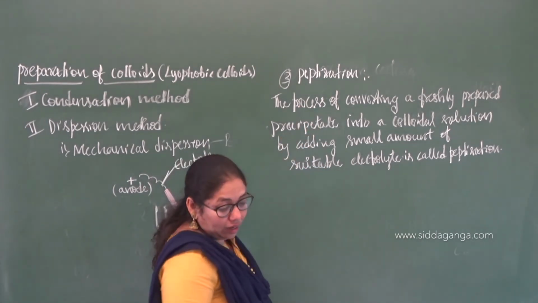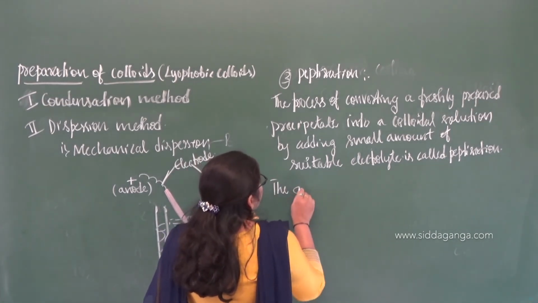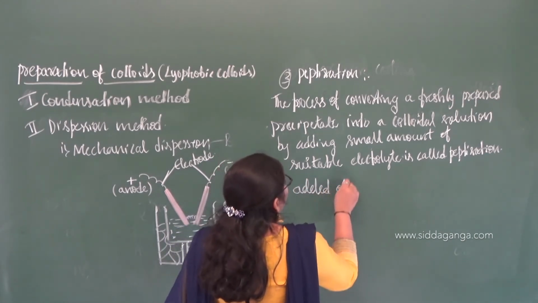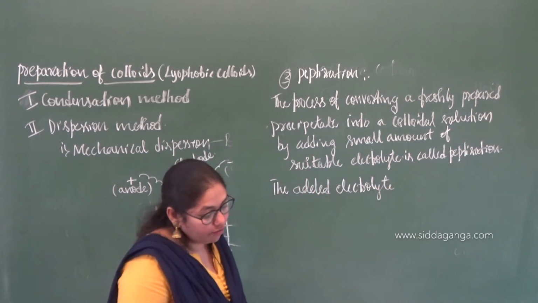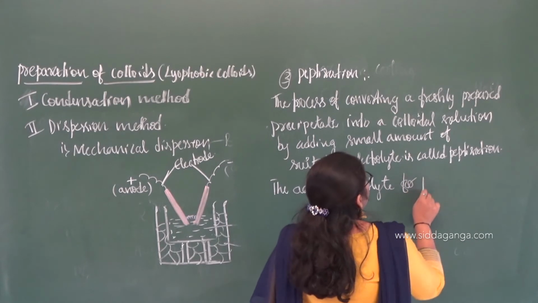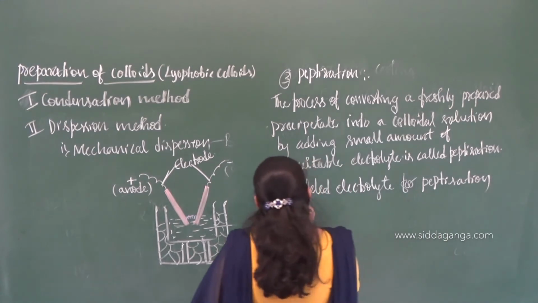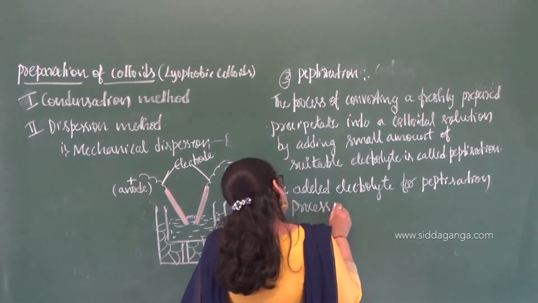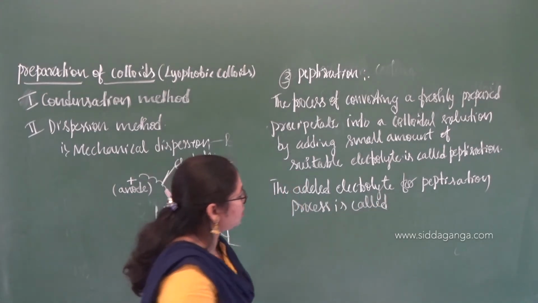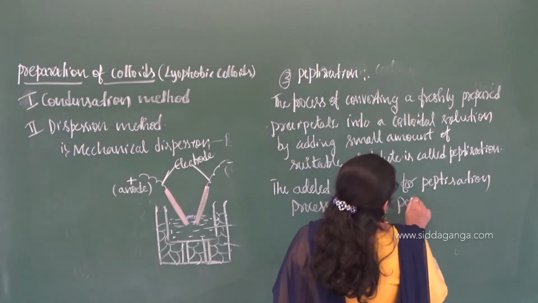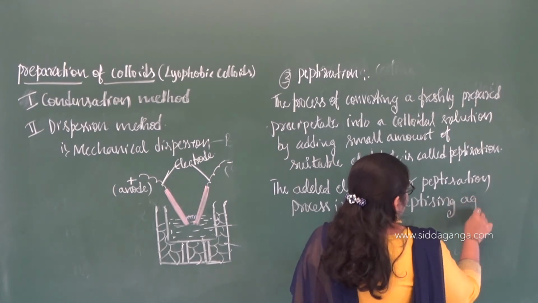Here the electrolyte added for the peptization process is called the peptizing agent.